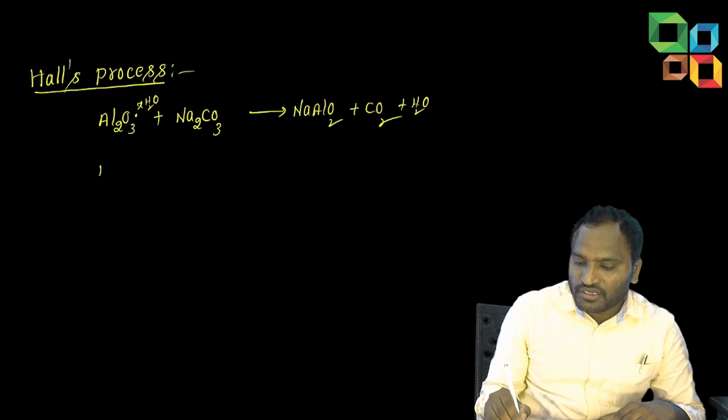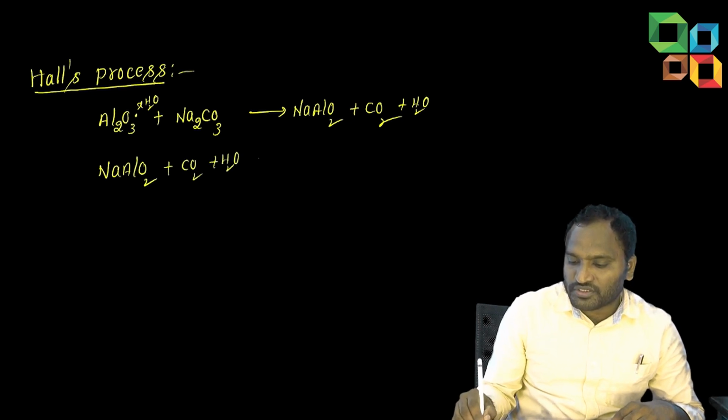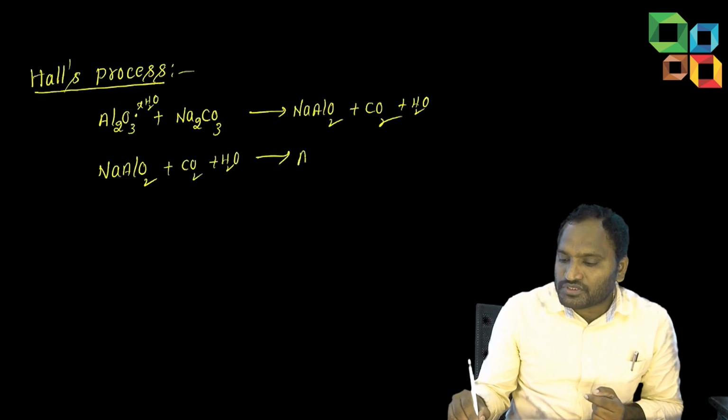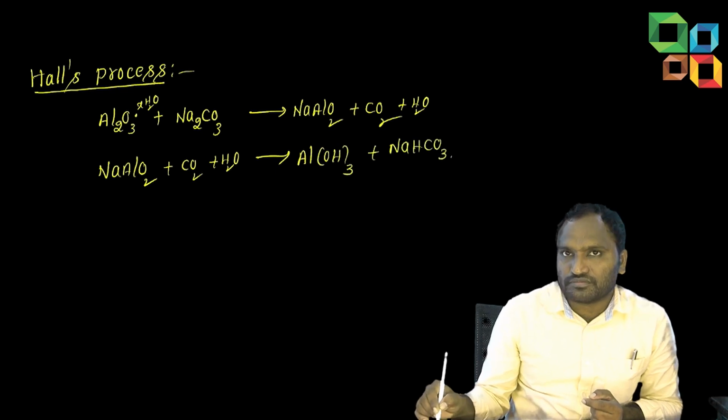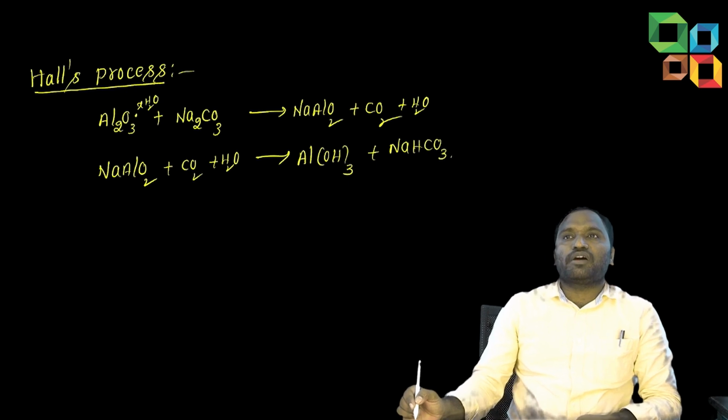Next, here NaAlO2 plus CO2 plus H2O, whatever is released there. It forms aluminium hydroxide plus NaHCO3. Sodium bicarbonate.